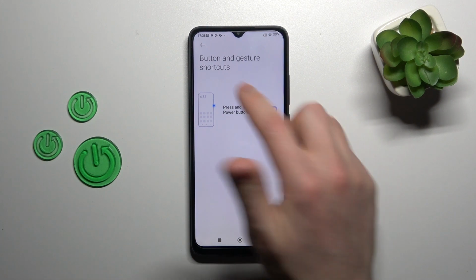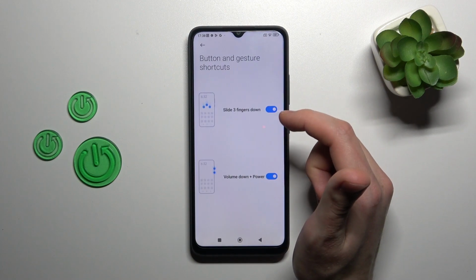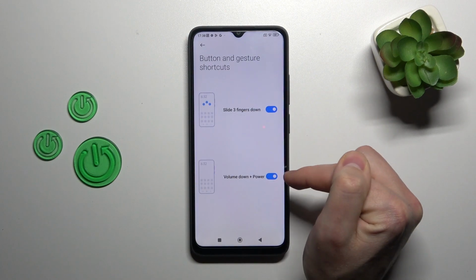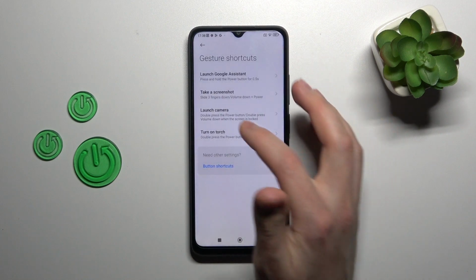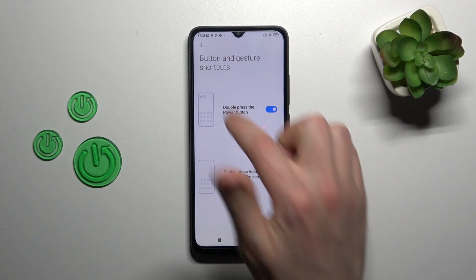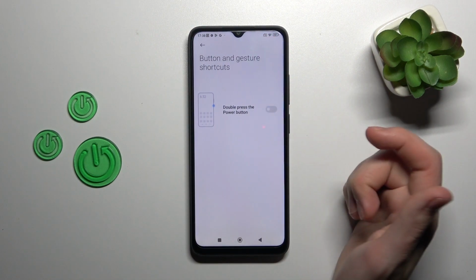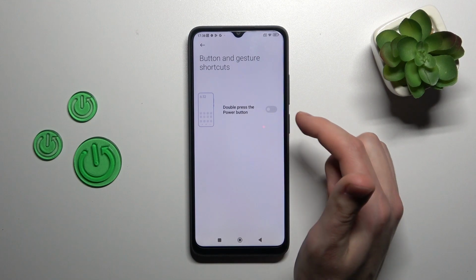Let's activate this option. For example, click back, take a screenshot here option, volume down plus power key, slide three fingers down, launch camera. Activate both options, go back, and here we've got turn on torch. And here we've got the same option, double press the power key.